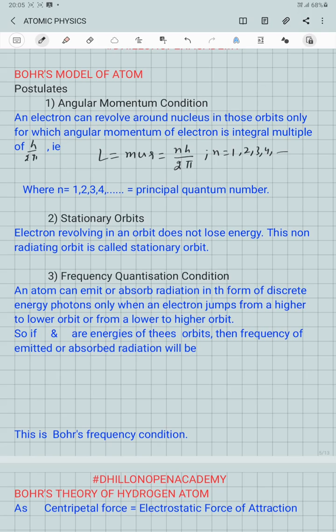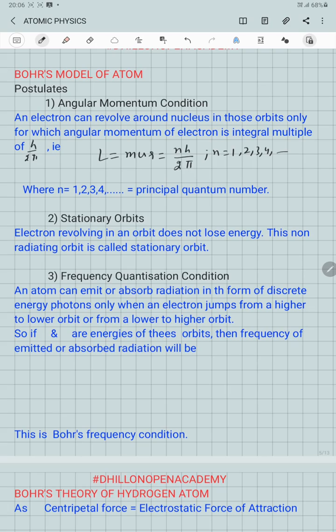This means that if electron orbits are quantized, then the radiations emitted when electrons jump from higher to lower orbit, or absorbed when they move from lower to higher orbit, that is, the emission spectrum or absorption spectrum,